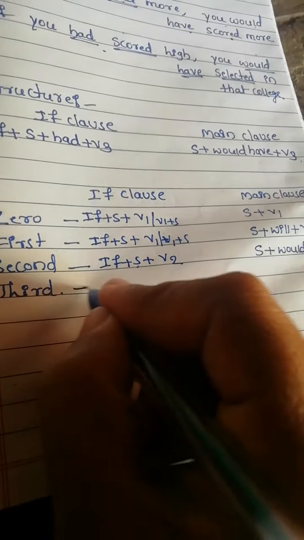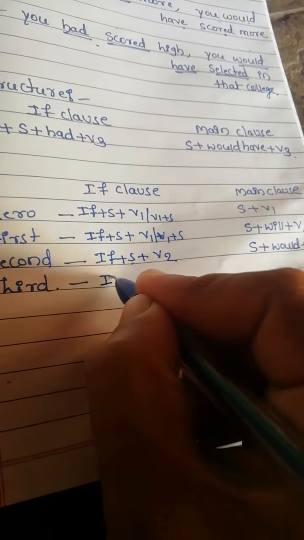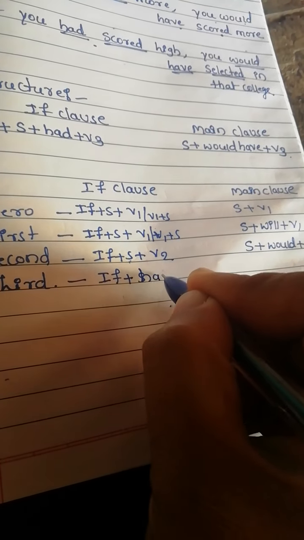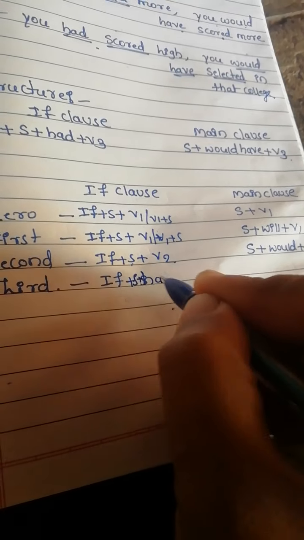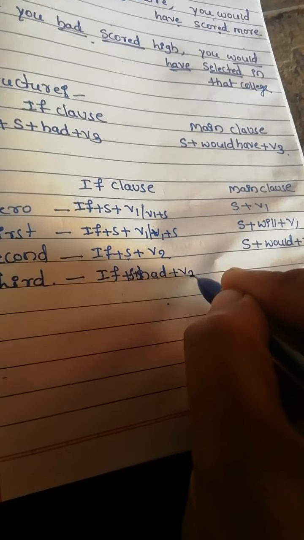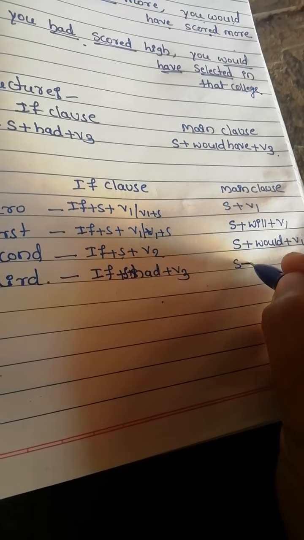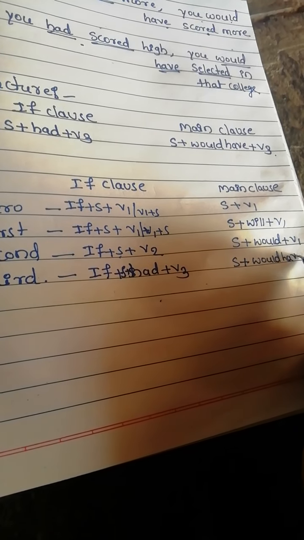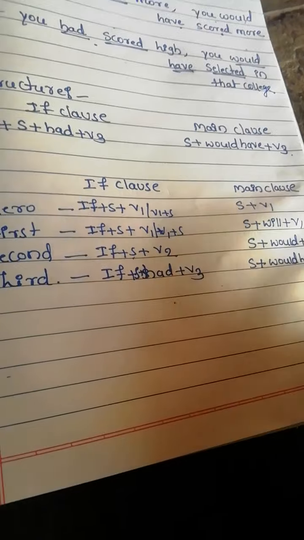And in the last conditional, that is third conditional, if plus subject plus had plus V3, but in the main clause, subject plus would have plus V3.